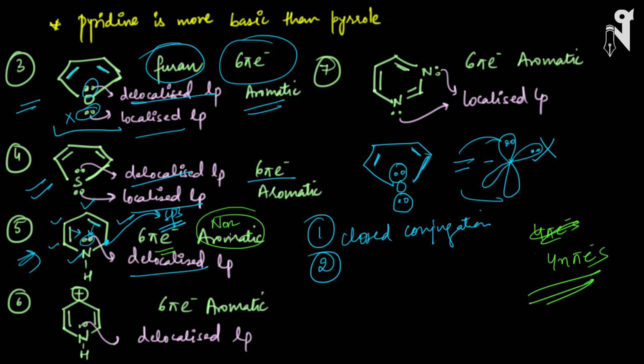Next, look at the sixth compound. Here we have a double bond in conjugation with a plus charge, which is in conjugation with a double bond, and that double bond is further in conjugation with the pi electrons. So the total number of pi electrons we have is 6 pi electrons. This lone pair will be a delocalized lone pair because it will participate in the resonance, as it is in conjugation with the double bond. Every carbon as well as nitrogen is sp2 hybridized, hence it follows the planarity rule. Whether this compound is aromatic or not, yes, it is. It is aromatic because there is closed conjugation, 6 pi electrons, and it is planar.